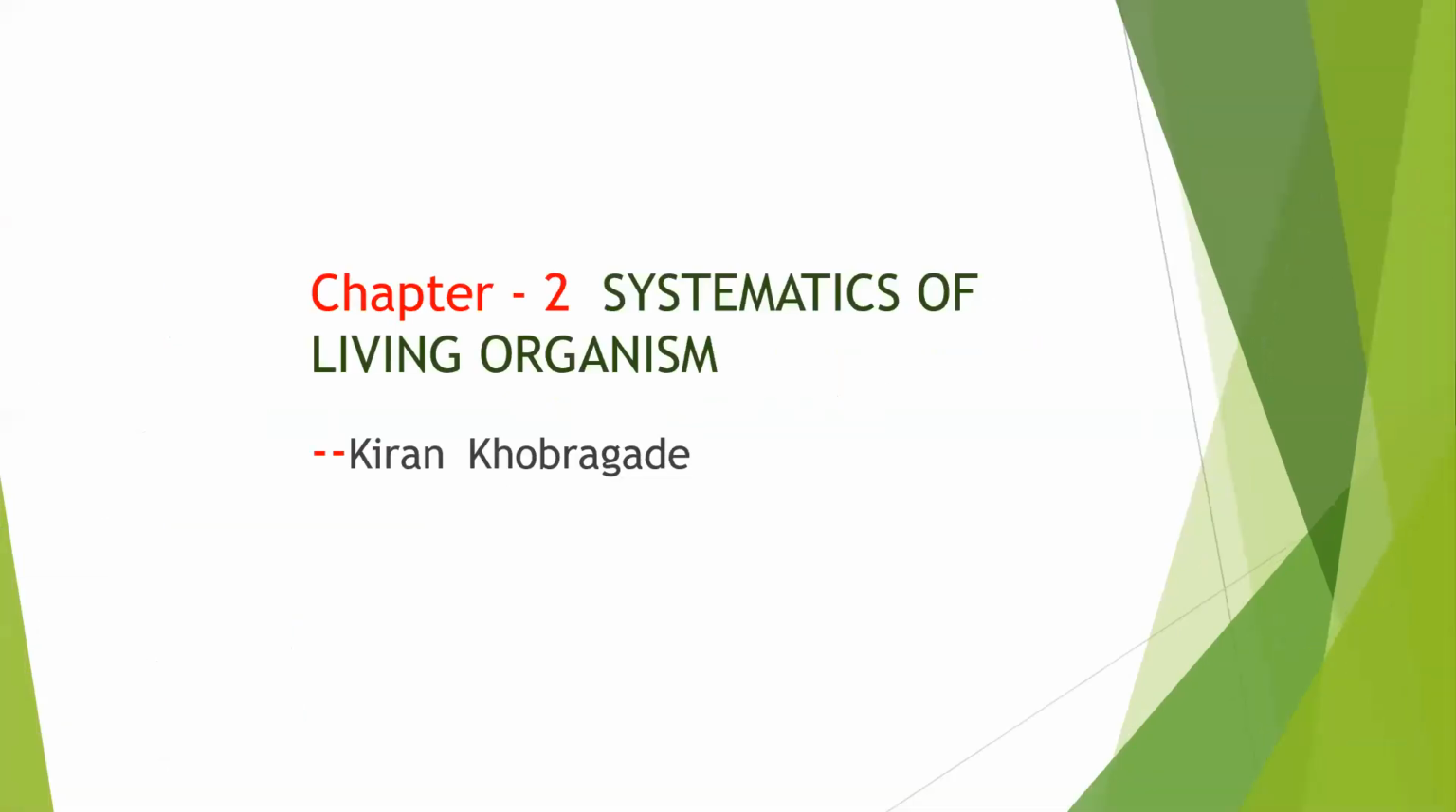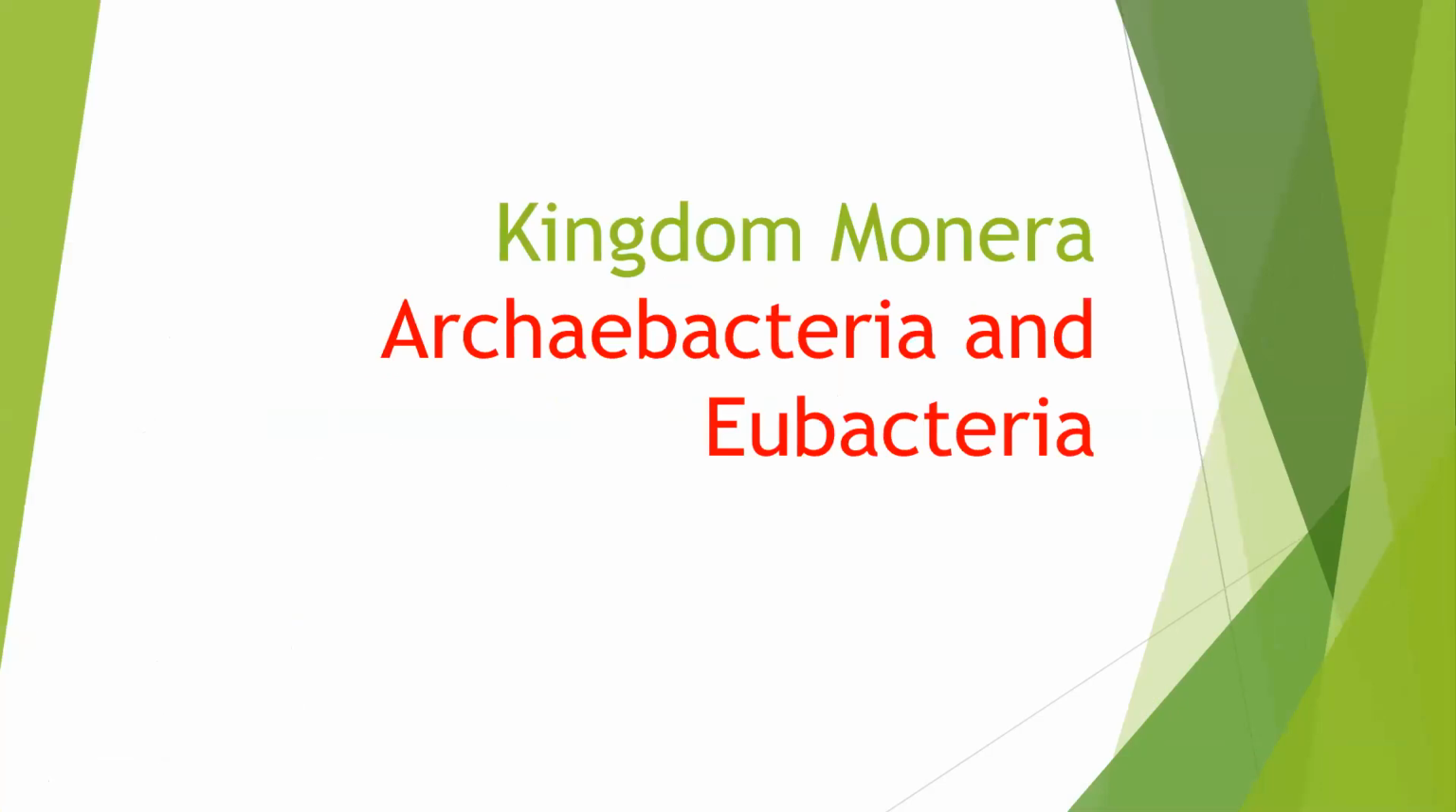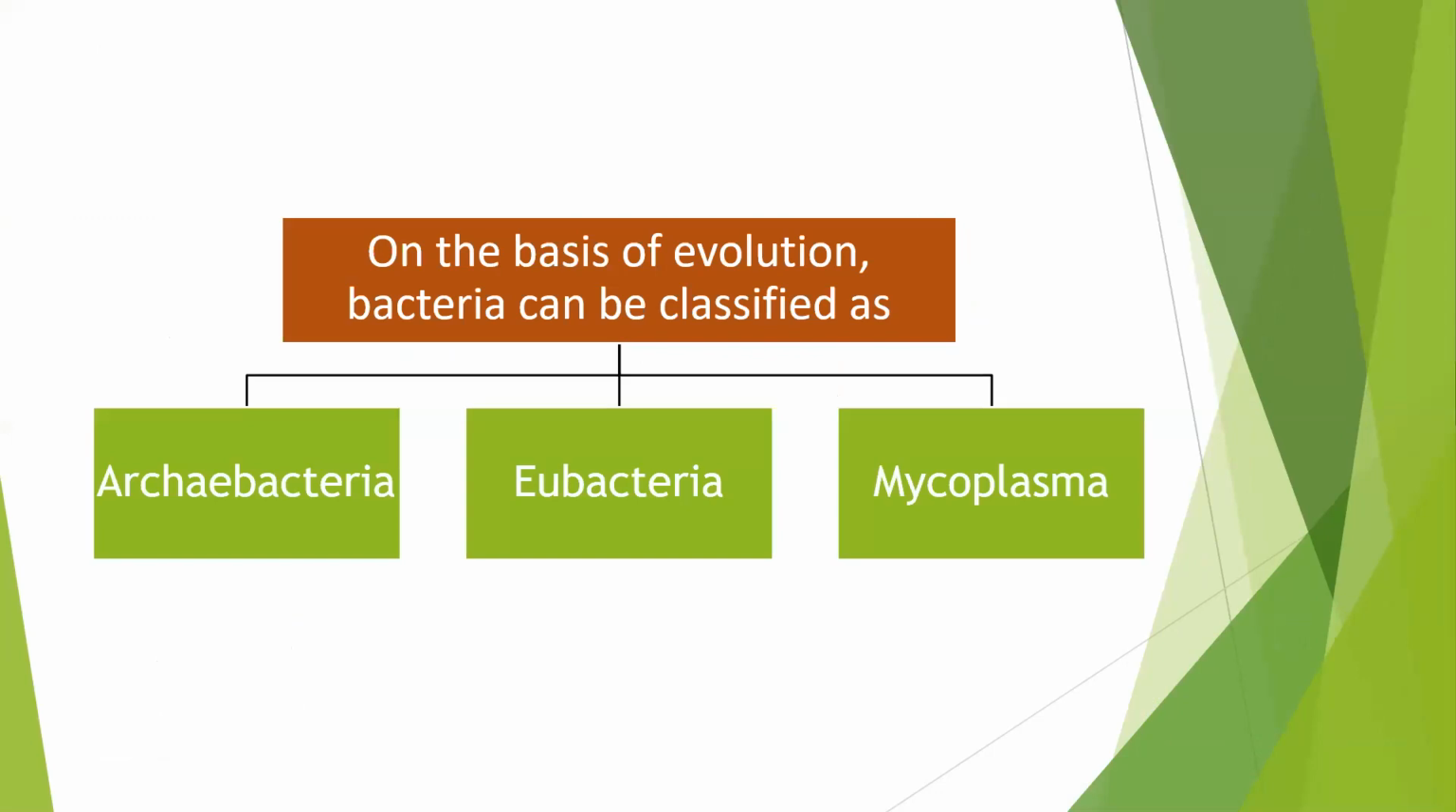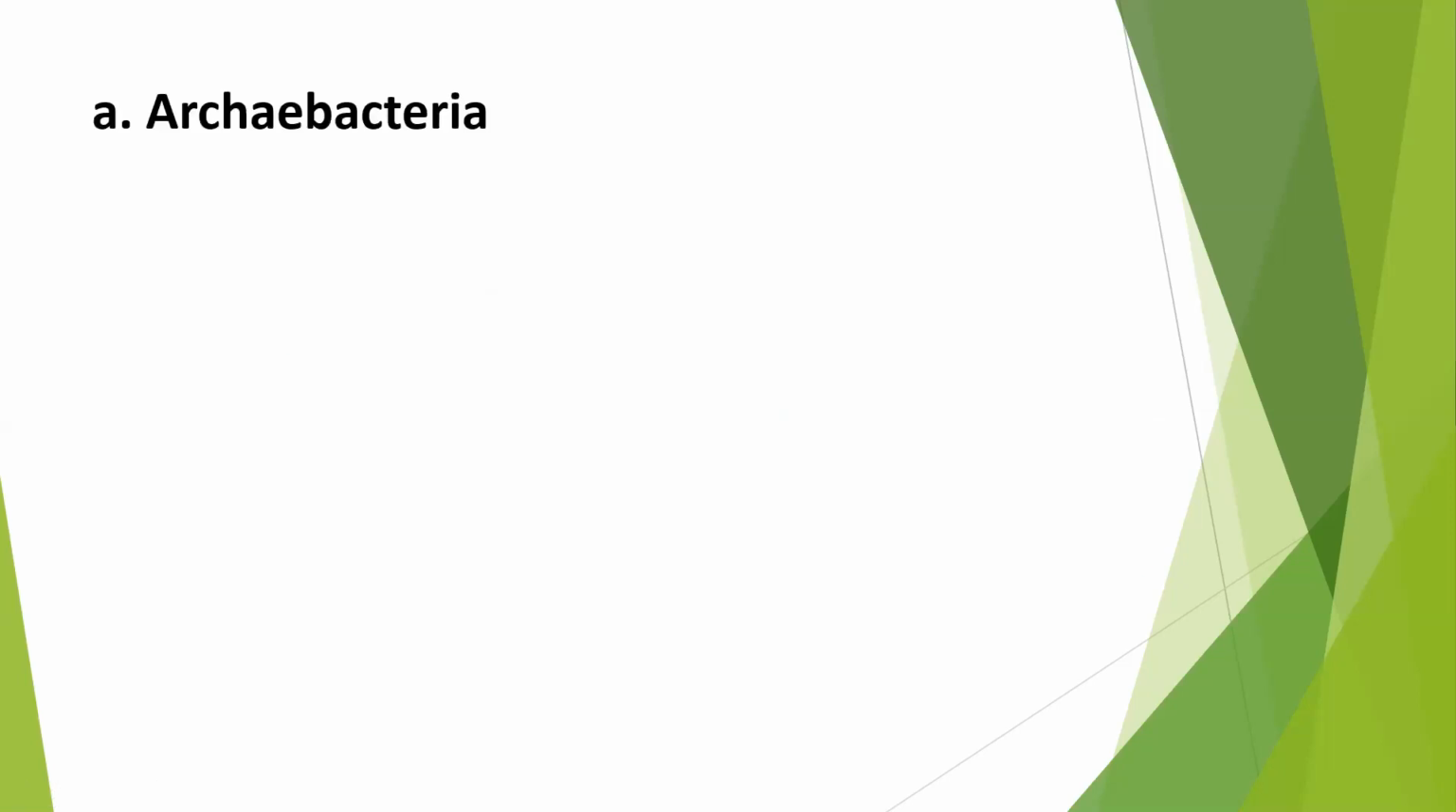So, chapter 2, systematics of living organisms, kingdom Monera. Basically in this lecture we are going to study about archaebacteria and eubacteria. On the basis of evolution, bacteria can be classified as archaebacteria, eubacteria, and mycoplasma. First, let us start with archaebacteria.